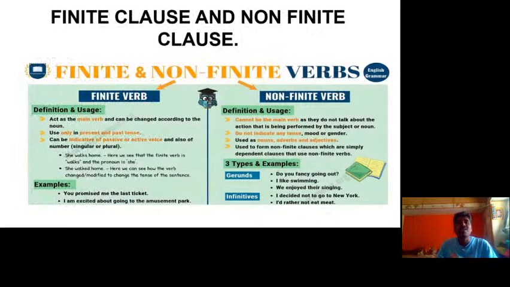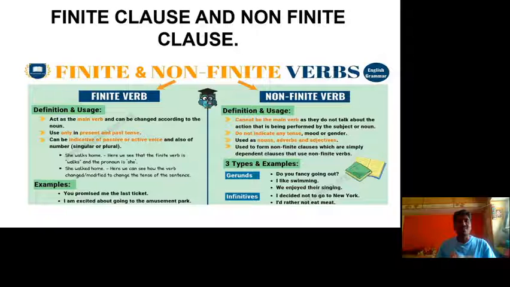The next topic is finite clause and non-finite clause. Let us see what a finite clause is and what a non-finite clause is. A clause where there is a finite verb is called a finite clause, and a clause where there is a non-finite verb is called a non-finite clause.